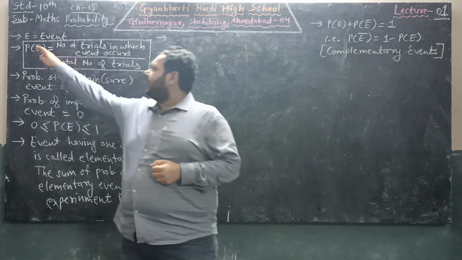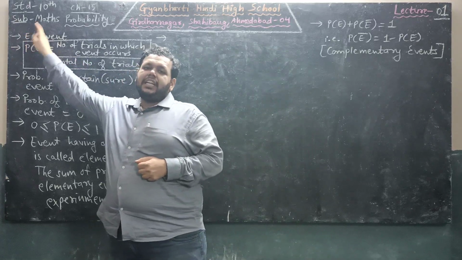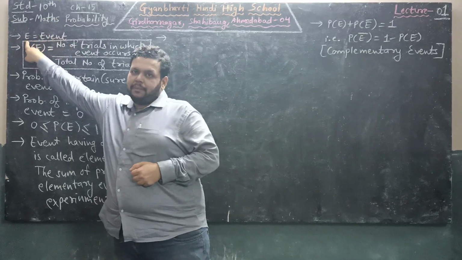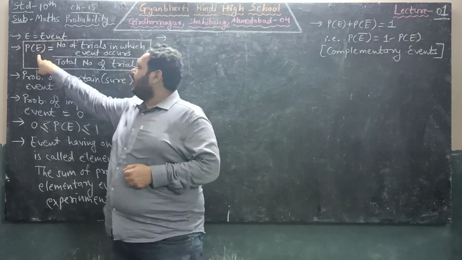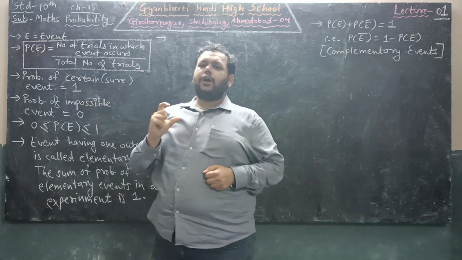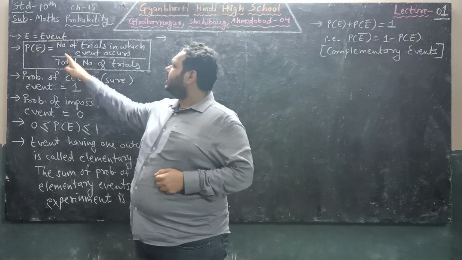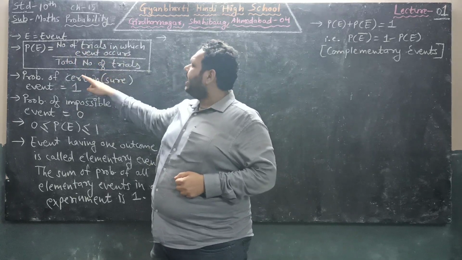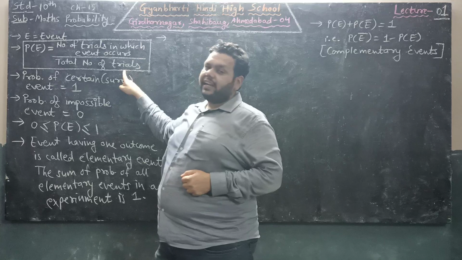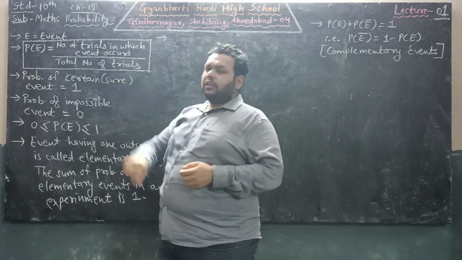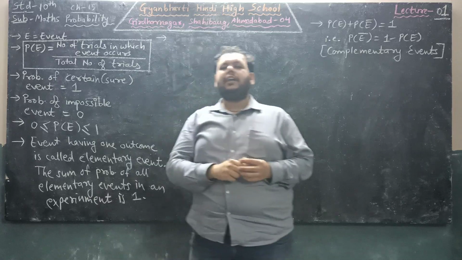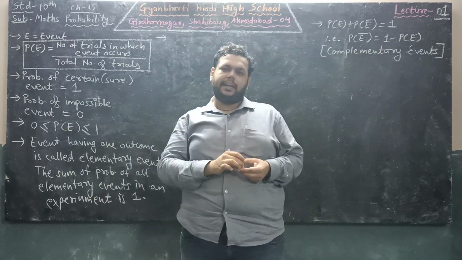Any event will be denoted by an English capital alphabet. Here we are denoting the event by capital E. So for the probability of any event, we have a simple formula. Its formula is the number of trials in which the event occurs divided by the total number of trials in the experiment. The probability of a sure or certain event is 1.